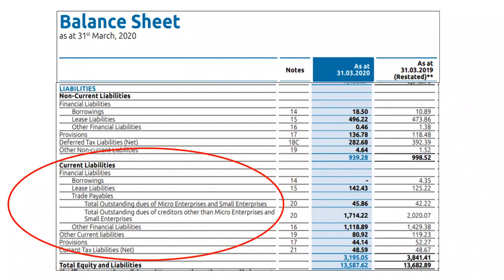These are the liabilities which the company owes within a 1 year period. For instance, here the borrowings amount is nil, so there are no borrowings payable within 1 year from today, while lease liabilities of 142 crores are payable within 1 year from 31st March 2020. The same applies to trade payables and other line items reflected here.